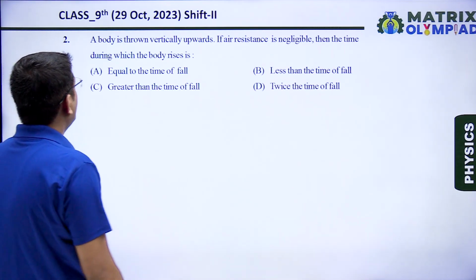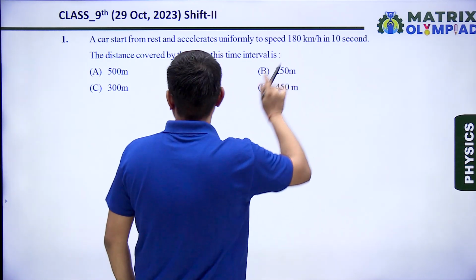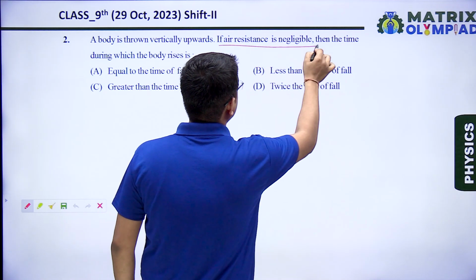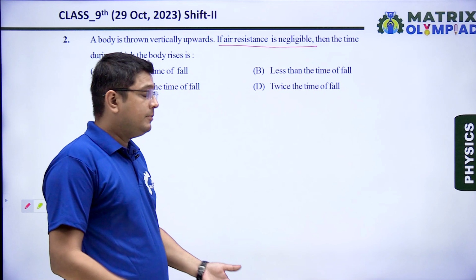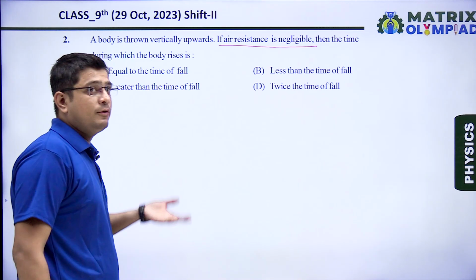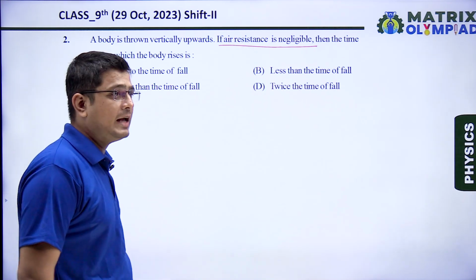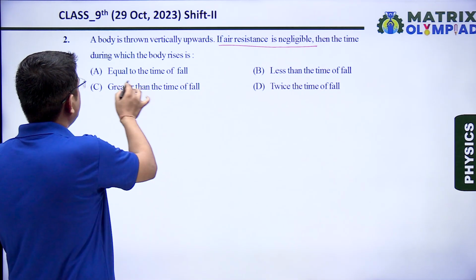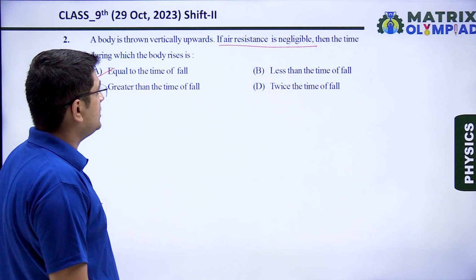Next question. A body is thrown vertically upward. If the air resistance is negligible, then the time during which body rises is called time of ascent, and if there is no air friction or air resistance, then time of ascent is equals to time of descent. That means it is equal to the time of fall. So the correct answer is option A.